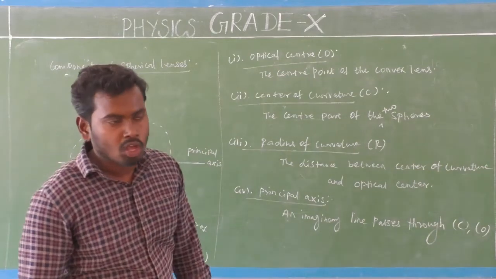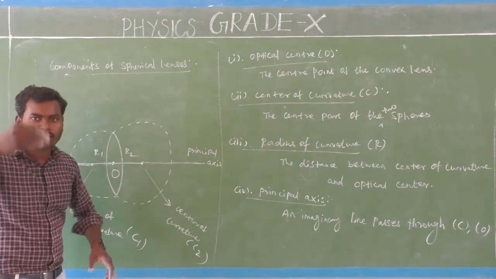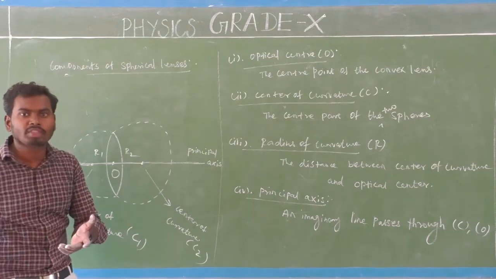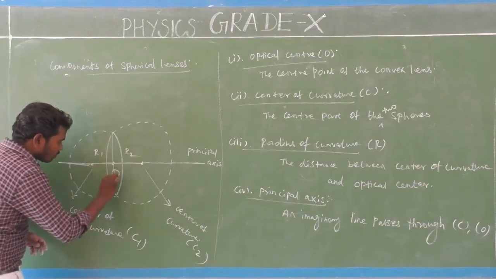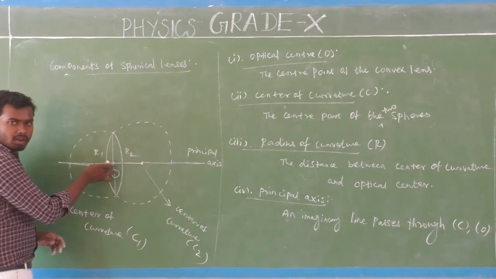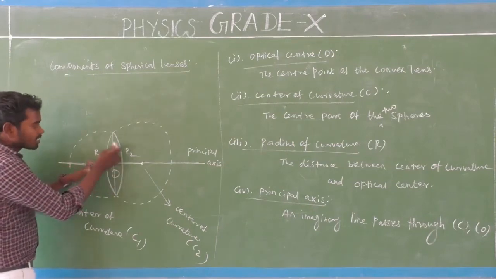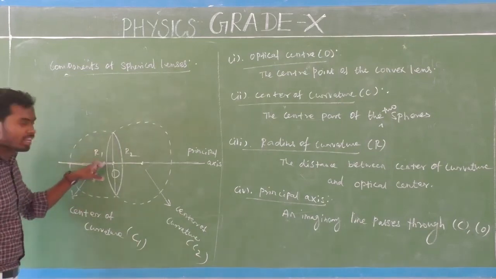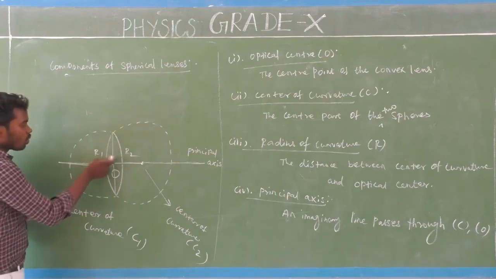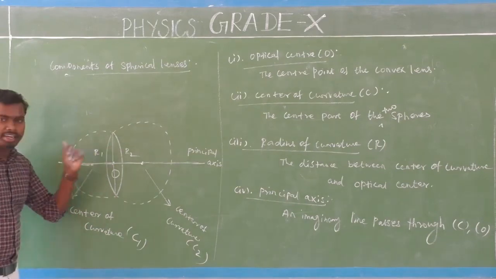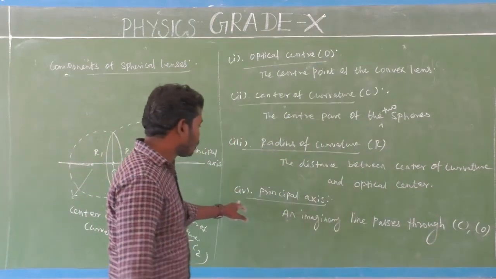Principal axis. Very simple. So this principal axis is perpendicular to the surfaces, which means the faces of the lenses. So this is one face and this is one face of the convex lens. So the principal axis is perpendicular, which means 90 degrees, to the faces of the convex lens, isn't it? It's very simple. This is the fourth one.